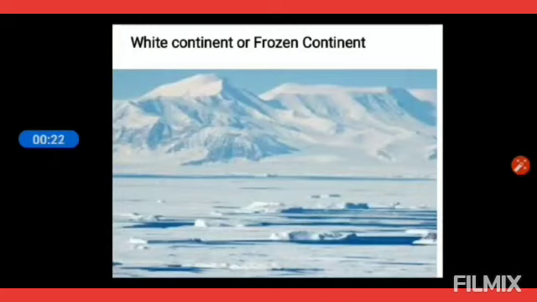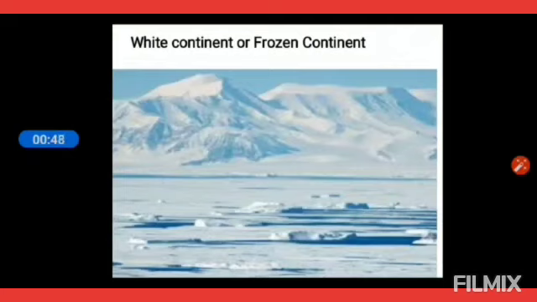This continent is called the White Continent or the Frozen Continent because 98% of its area is covered with snow and ice. The highest temperature recorded here is 17.5 degrees Celsius and the coldest is minus 94.7 degrees Celsius.